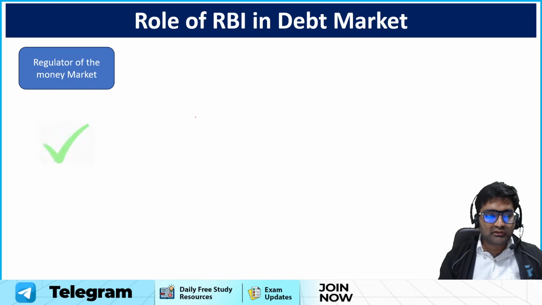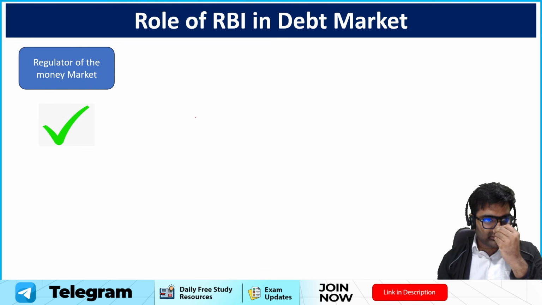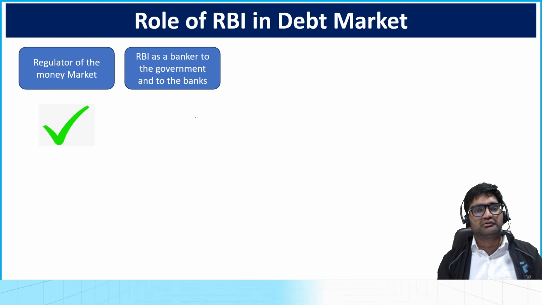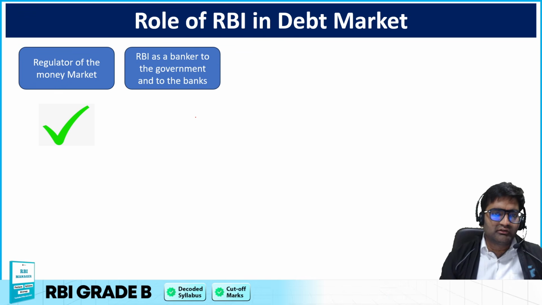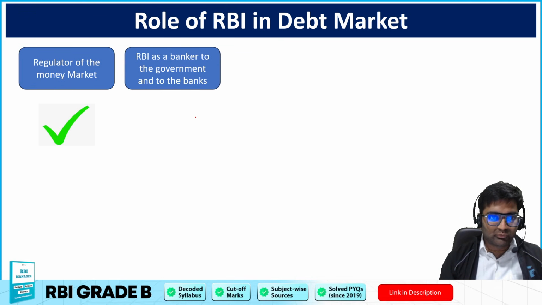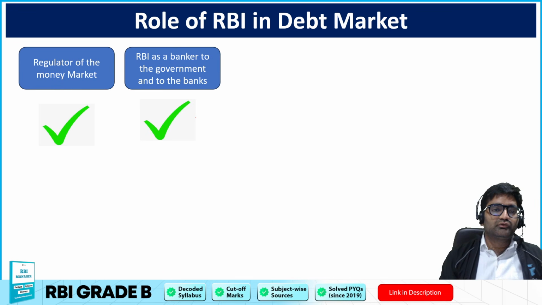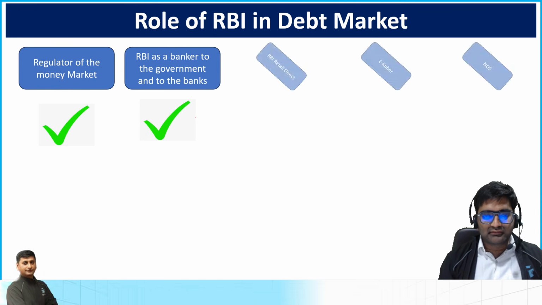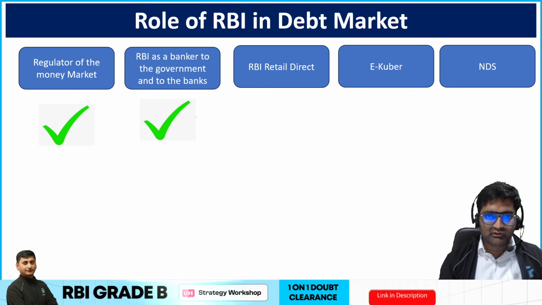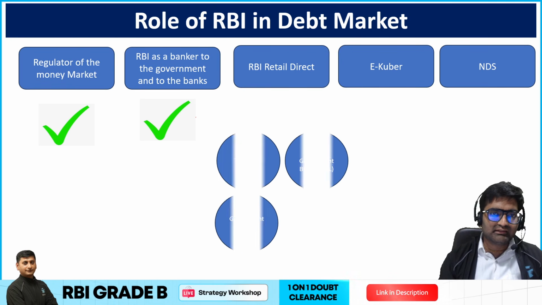Now, talking about that, here comes the role of RBI and the debt market, right? How these government securities can be exchanged. So, it is a regulator of the money market already. We know RBI as a banker to the government and to the banks. It is a banker to the government and banks. We have already seen that. Now, talking about RBI retail direct scheme.